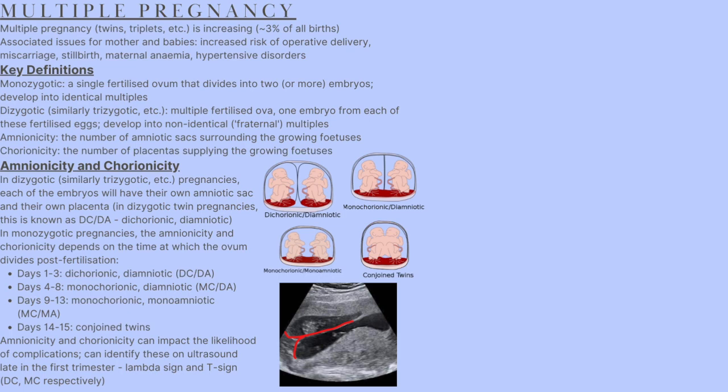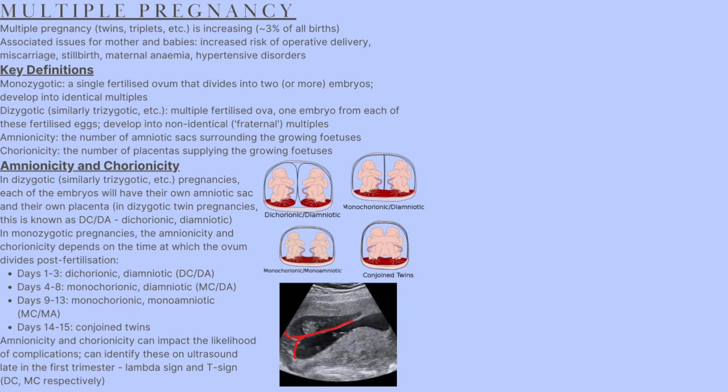If the ovum divides days 1 to 3, then the twins are DCDA. If the division is between days 4 and 8, then the twins are monochorionic and diamniotic, so MCDA. If the division is between days 9 and 13, then the twins are monochorionic and monoamniotic, so MCMA. If the division is after this, then the twins are conjoined.